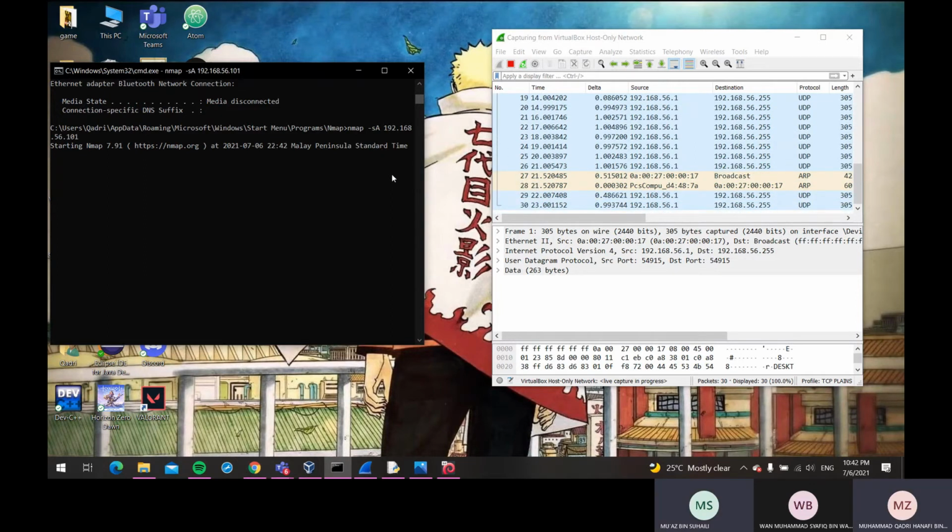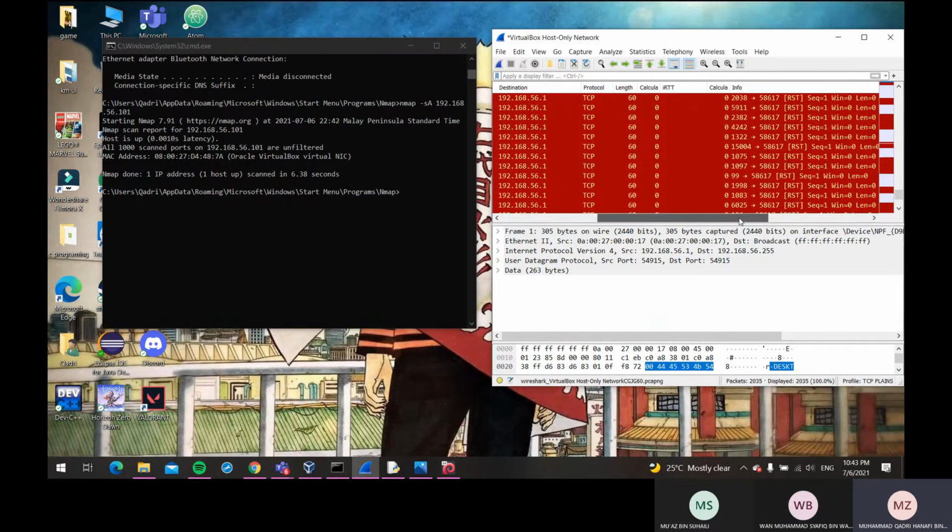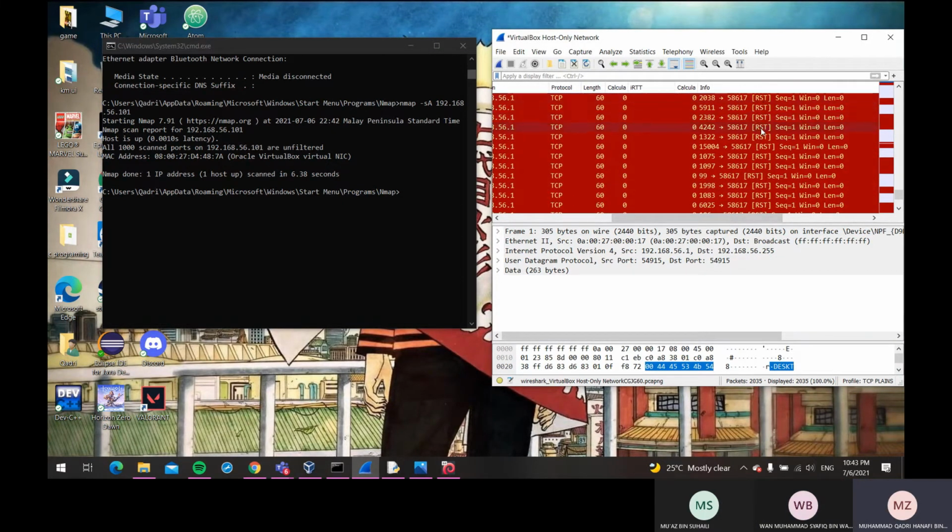Okay, let's wait for a while. Okay, we have done our nmap scan. So as you can see here at the Wireshark, there are a lot of reset packets. This scan is a TCP acknowledge scan. It's used to check if the system is protected by a firewall or not.